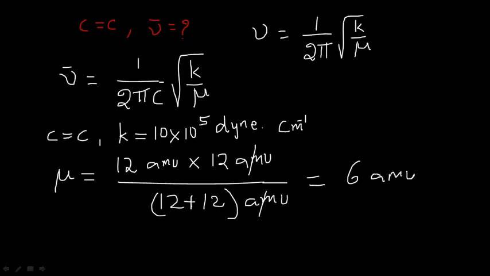Now the reduced mass is calculated in terms of AMU, right? Now I want to convert this entire value in terms of grams. For that I am converting the value. 1 AMU is equal to, so in the place of 1 AMU I am substituting the value 1 by 6.023 into 10 to the power of 23 grams.